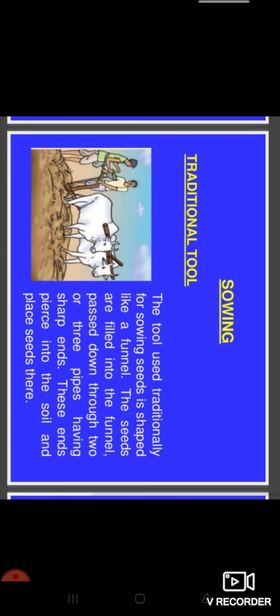Sometimes the seed is not covered with soil, so the birds, insects or small animals will take out those seeds for their food. So this is a time consuming method and not a good method, I can say.